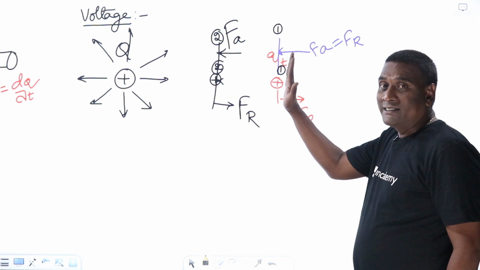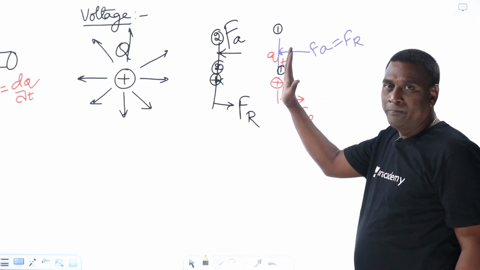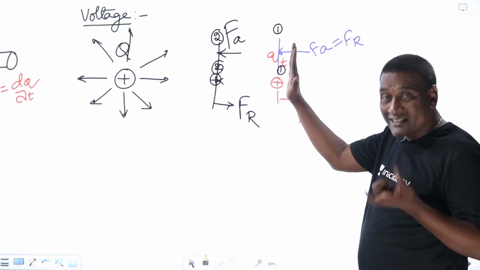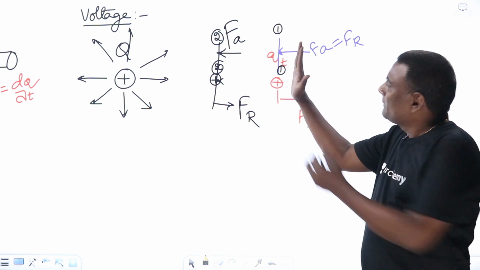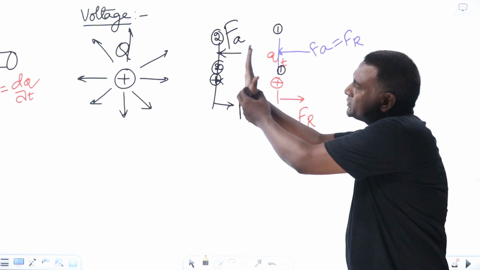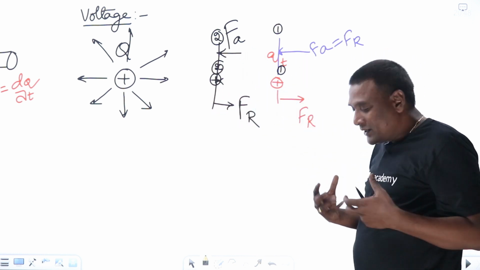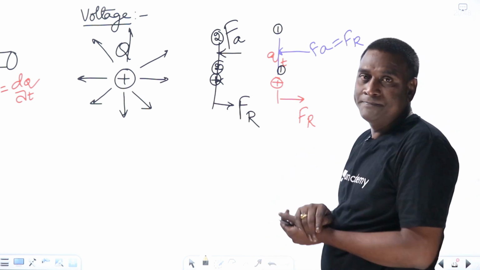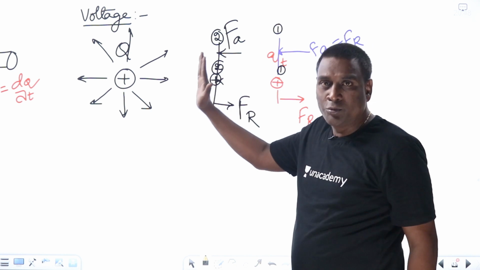Now, see here, first point. This particular test charge is here, with applied force equal to repulsion force. This is stable. Are you supplying or transforming any energy? No, you are not transforming any energy. Now, from the first position, you are traveling from first to second, meaning that you are spending energy in moving this test charge from position 1 to position 2.